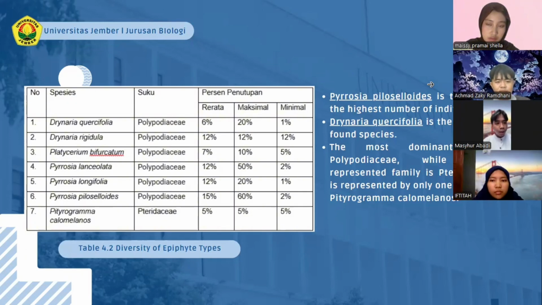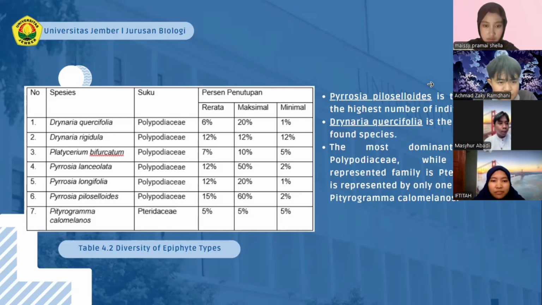10%. The fourth is a Spirosia species from the same family with an average cover of 12% and a maximum of 50%. The fifth species, possibly also Spirosia, shows an average cover of 12% and a maximum of 20%.